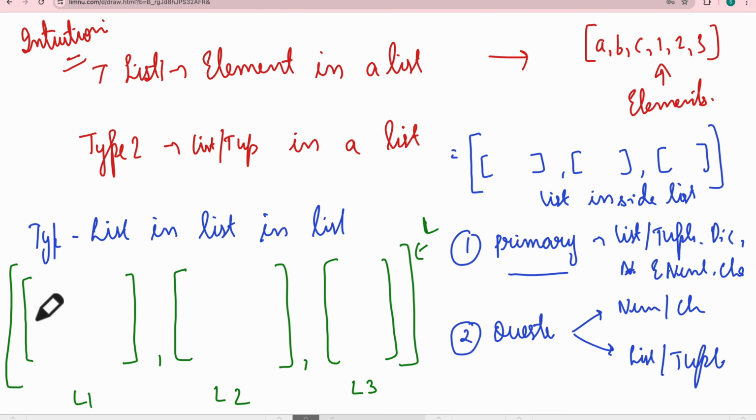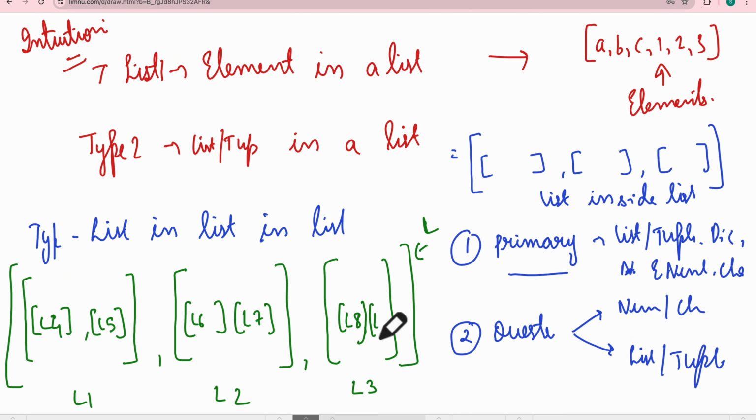And inside these there are further lists. This is a list. This is a list. You can call these L4, L5. Then you have another list, for example L6, L7, and L8, L9. So you can create as many combinations as you want, and even go further than this. This is called nested: a list inside a list inside a list. There can be as many levels as possible.